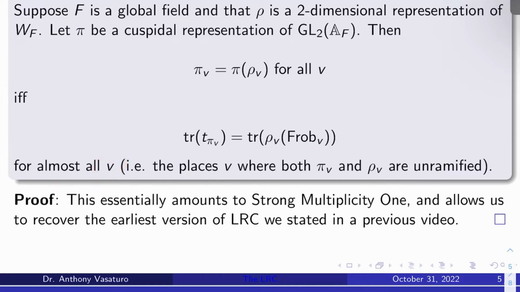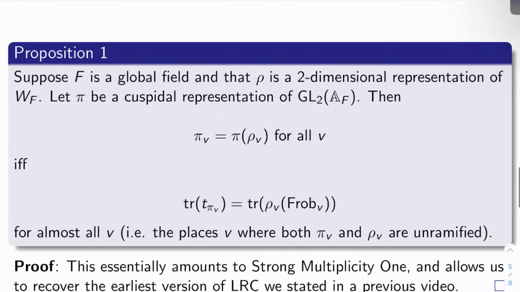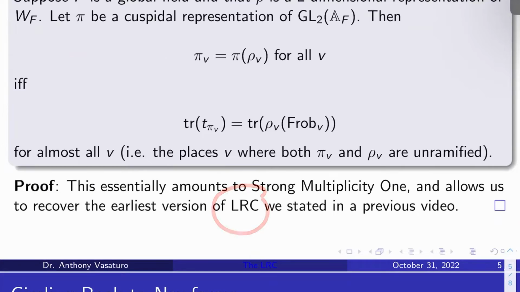In fact, I can even tell you which places. It's the places V where these local components pi sub V and rho sub V are unramified. Okay, so this equality in LRC can actually be checked for almost all V in a very meaningful way that attaches itself to prior information we learned in other videos. And the proof of this is really just strong multiplicity 1. It's not hard. And if you go back and look at all of my videos from this chapter on Langlands, and you look at the earliest version of LRC that we stated, you see immediately that Proposition 1 plus the version of LRC that I stated just above on a previous slide immediately imply this earliest version of LRC.